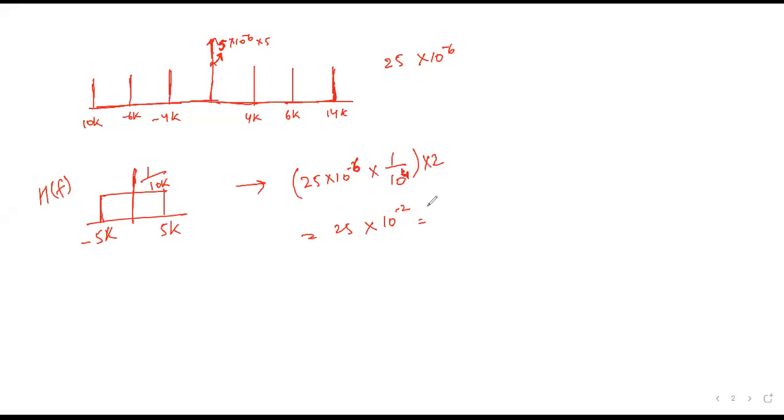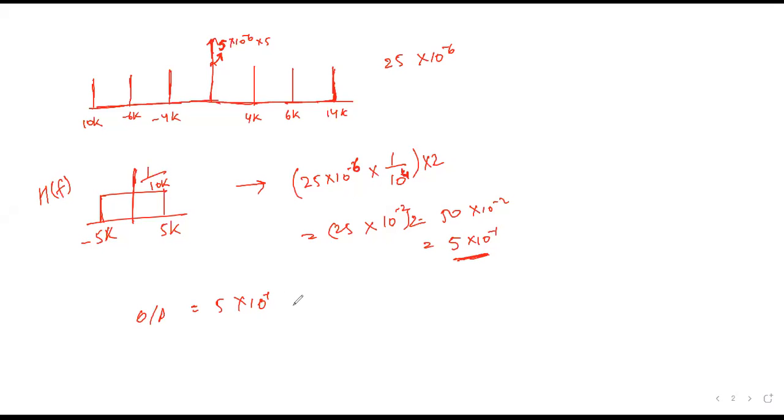Equals 25 into 2, that is 50, into 10 to the power minus 2, which is equal to 50 into 10 to the minus 2. You can write it like this, or if we write it, it will be 5 into 10 to the power minus 1. Okay, so this is the thing which we have got. So what will be the output of the signal now? The output of the filter will be 5. So this will be the amplitude. So 5 into 10 to the power minus 1, that is 0.5.